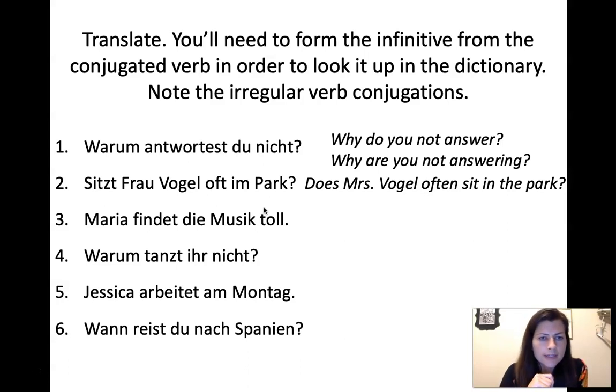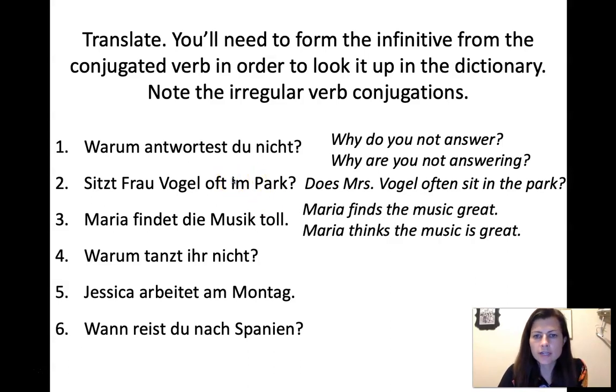So, Nummer 3. Maria findet die Musik toll, which is like Maria finds the music great. It works in English, like people understand, but it does sound a little weird. It sounds a little archaic. But then Maria thinks the music is great is a slightly more natural translation. So either way is fine. But of course, a more literal translation is with findet, with finds, right? So of course, we're noting this interesting ending here. Normally, you would only add a T to the stem for he, she, it. Maria is like sie for she. But now we add an ET.